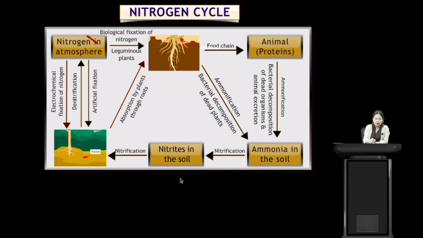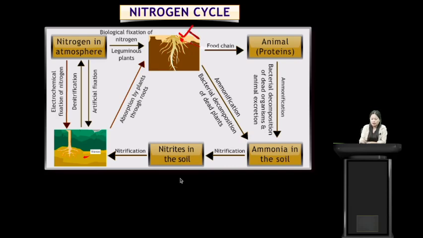We have nitrogen in the atmosphere. This nitrogen in the atmosphere, by biological fixation of nitrogen, is converted to ammonia. The ammonia is then converted to useful compounds of nitrogen like nitrates. These nitrates will be absorbed by the plants for growth and development, and the plant will grow.